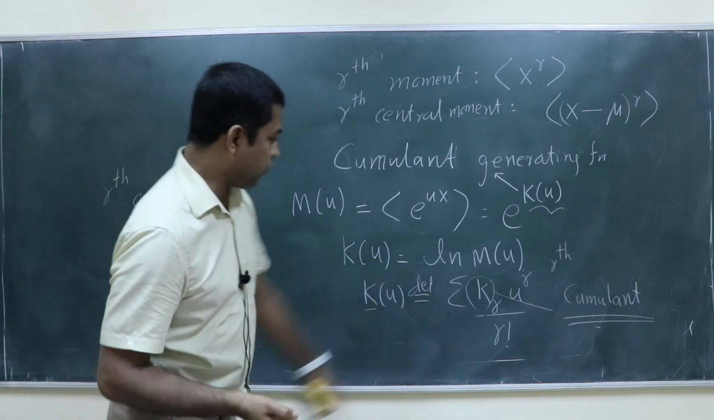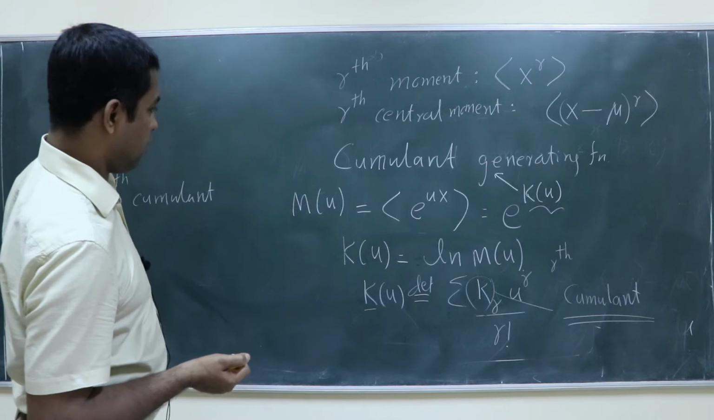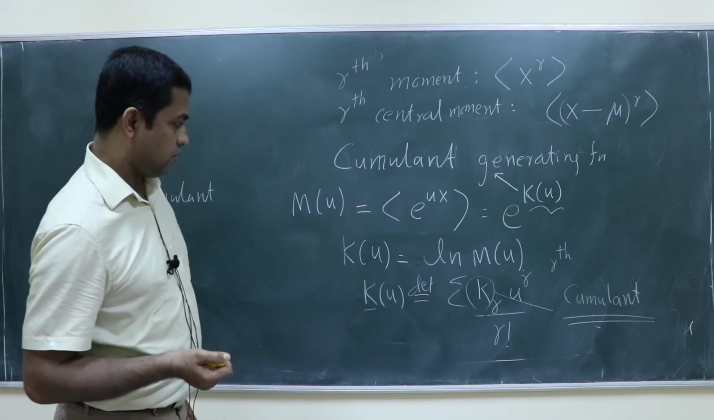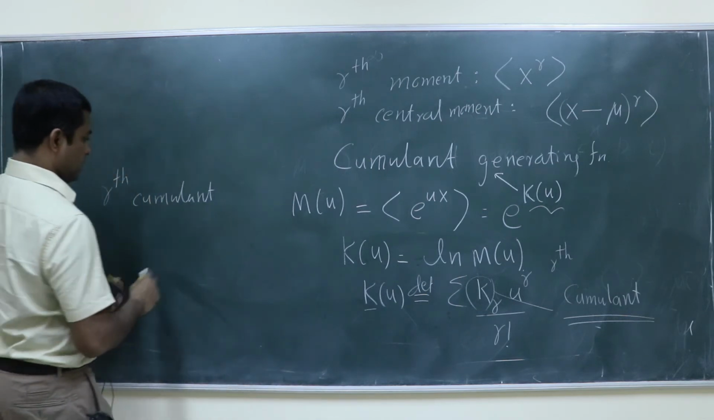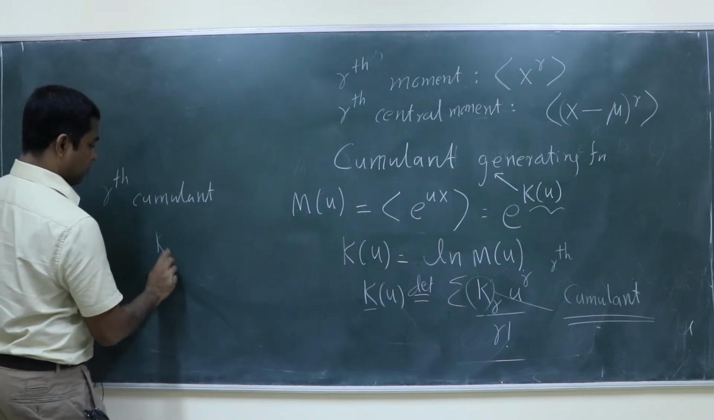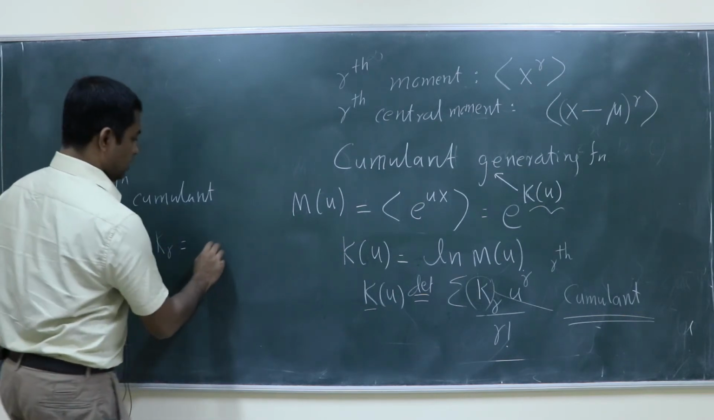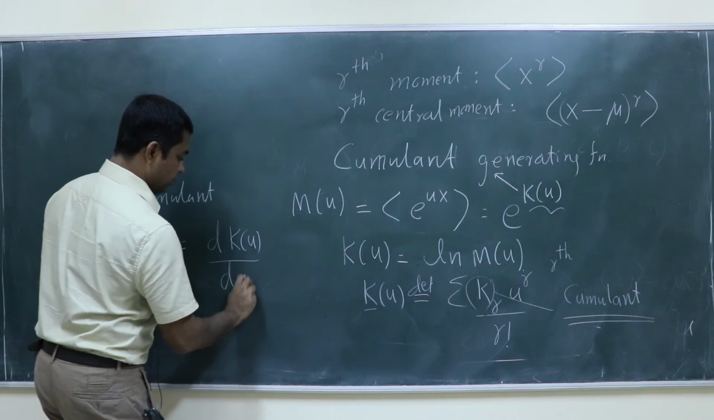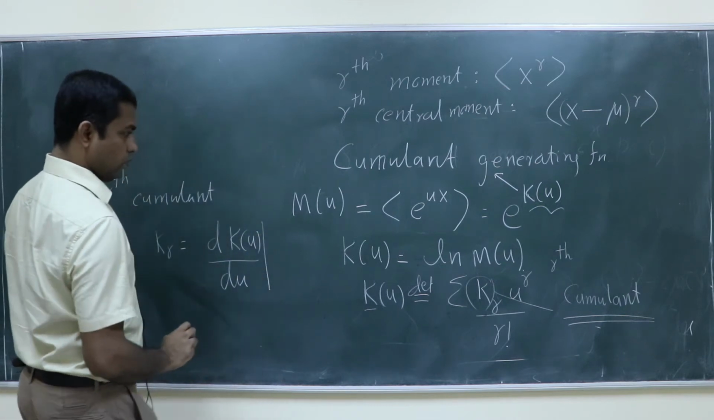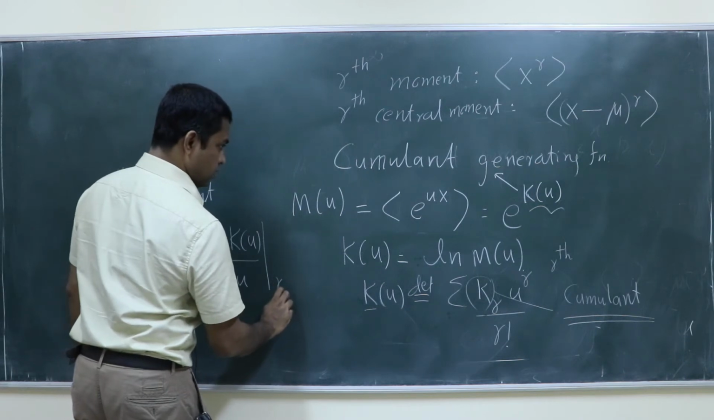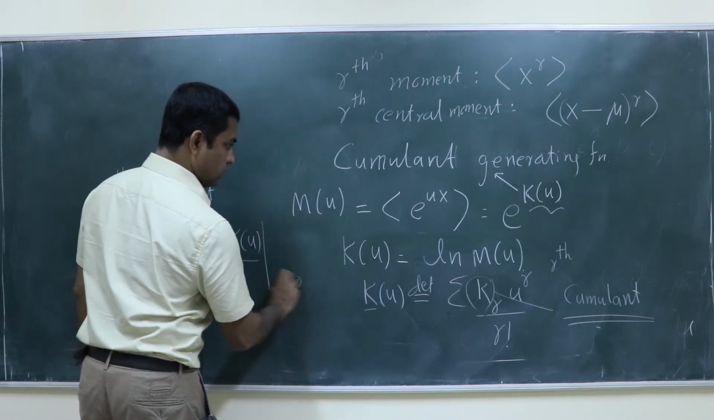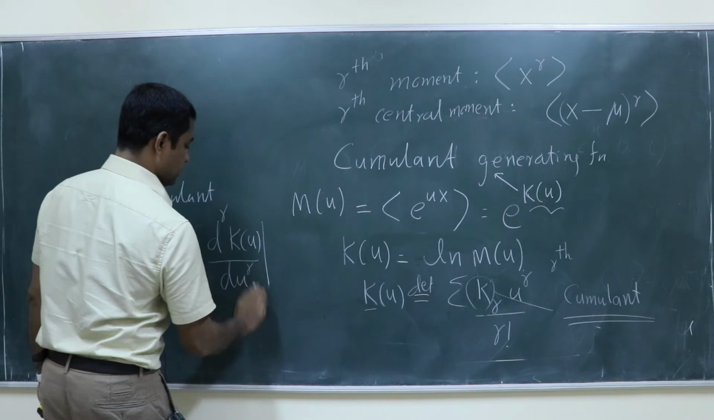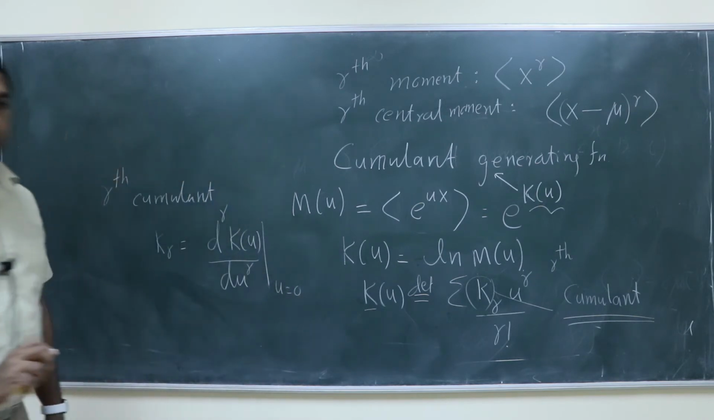So how will you calculate what is the rth cumulant from this definition? How, in terms of K of u? It is the rth derivative of K of u when u is 0. So kappa r is equal to the rth derivative of K of u with respect to u, evaluated at u equal to 0.